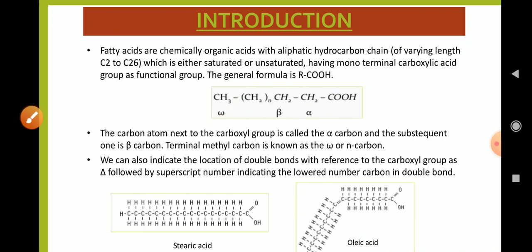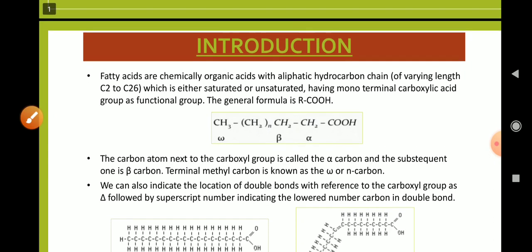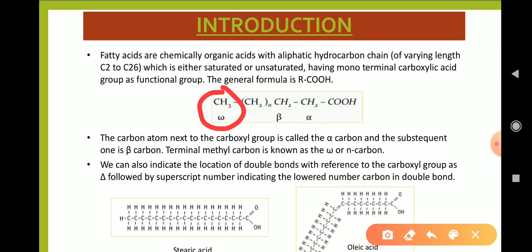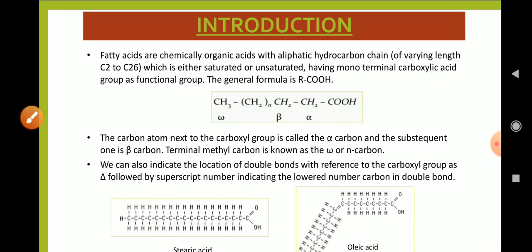The carbon atom next to the carboxyl group is called the alpha carbon and the subsequent one is the beta carbon. The terminal methyl group is also known as the omega or the n carbon. This is the omega methyl group, which is also known as n carbon.